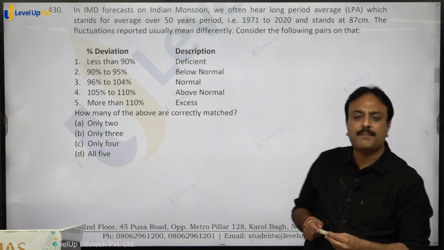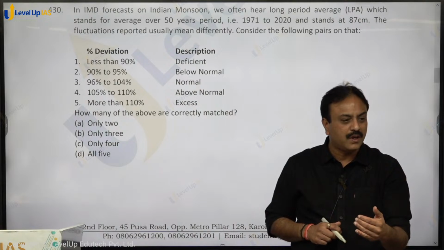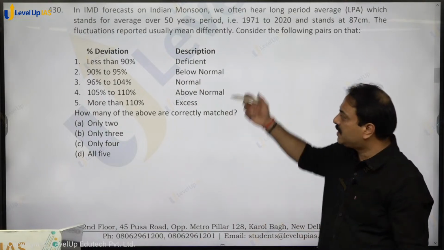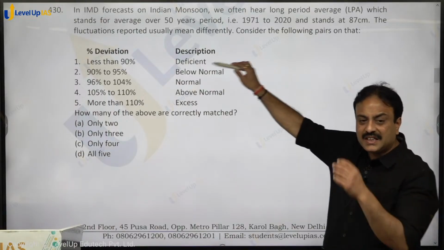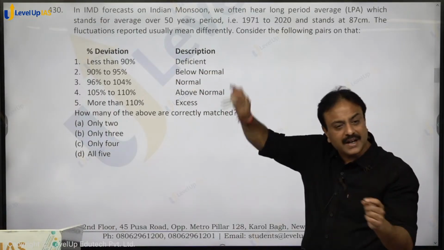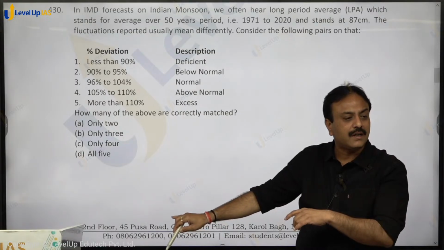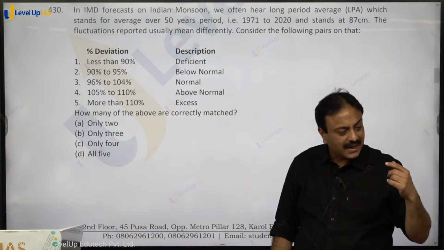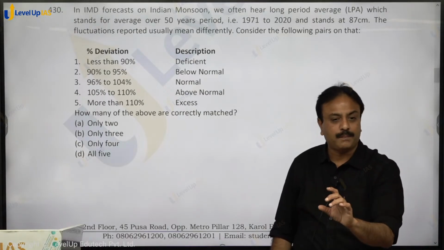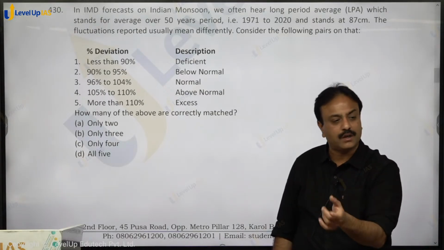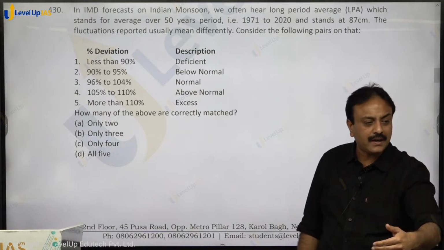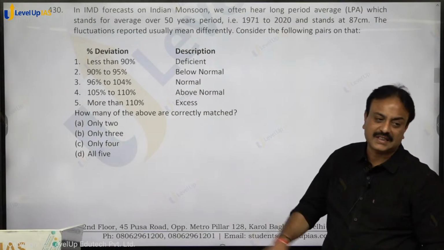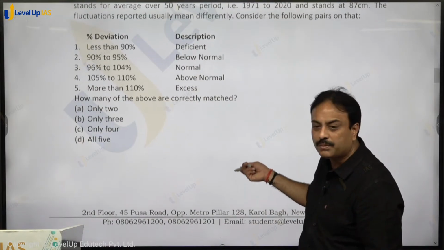Consider the following. You keep on hearing deficient rain monsoon, below normal monsoon, normal, above normal, excess. So this is the bifurcation. Less than 90% is deficient, 90 to 95% is below normal, 96 to 104 normal, plus minus 4% का variation normal, 105 to 110 above normal, and उससे ज़्यादा होगा तो excess. So all five are correct. Option D, D for dog.